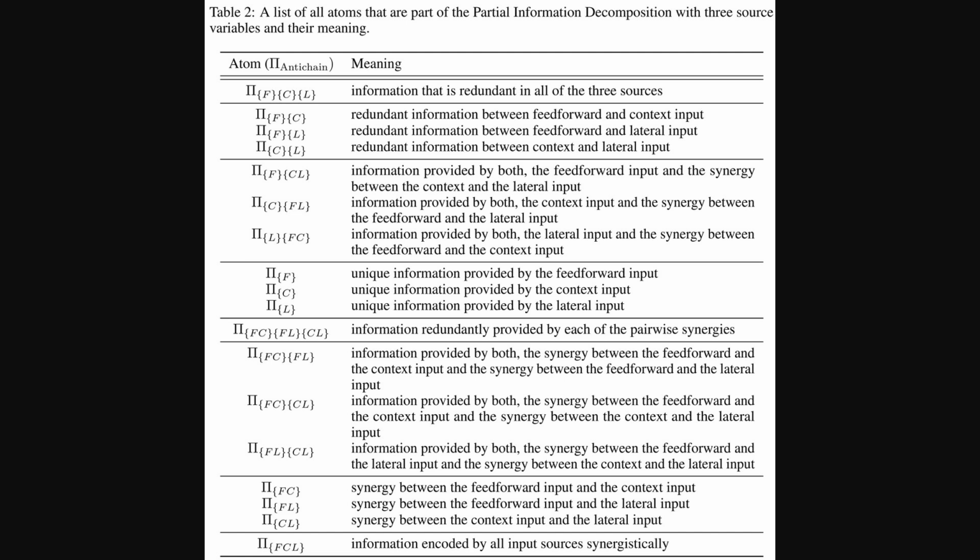Okay, so to really understand those PID atoms we just discussed, this table lays them all out. It provides a complete list of the atoms for the trivariate case. That's with feed-forward, context, and lateral inputs. For each atom, it clearly defines its specific meaning, like unique information from one source, redundancy between two, or synergy. These are the building blocks for constructing those optimized local objectives we saw earlier.